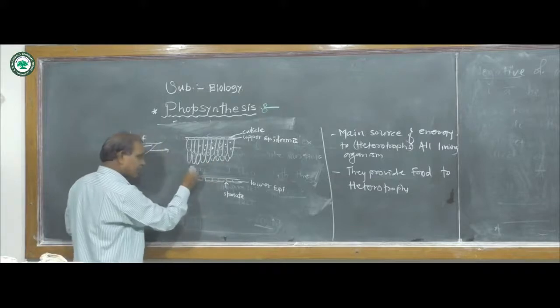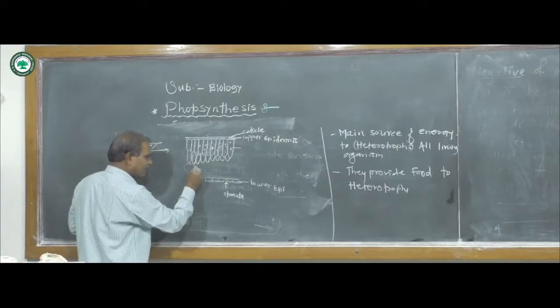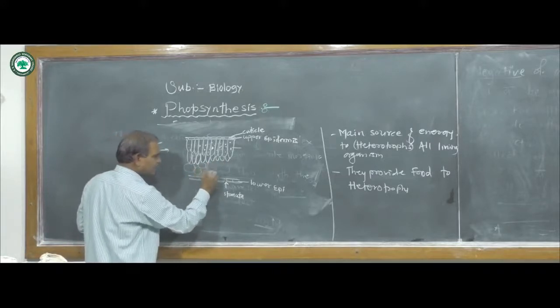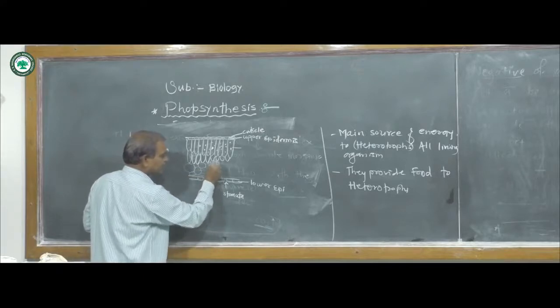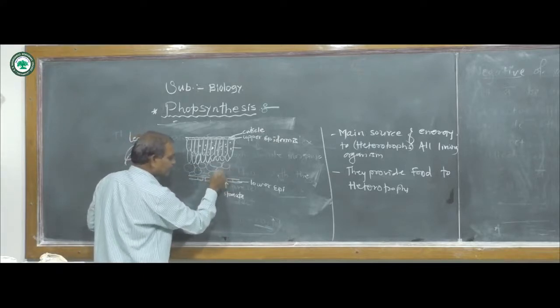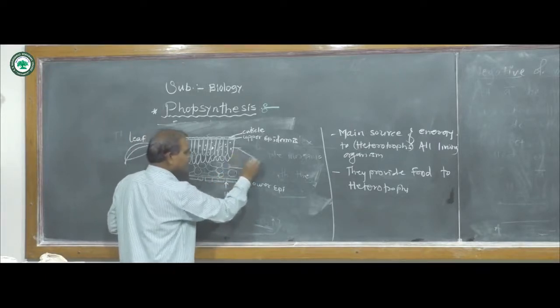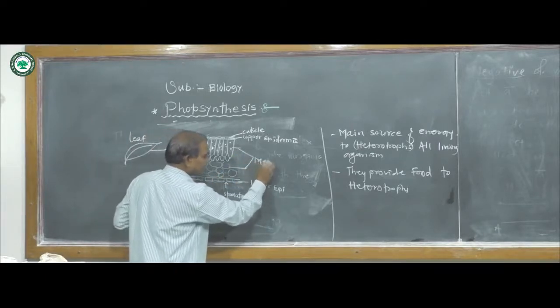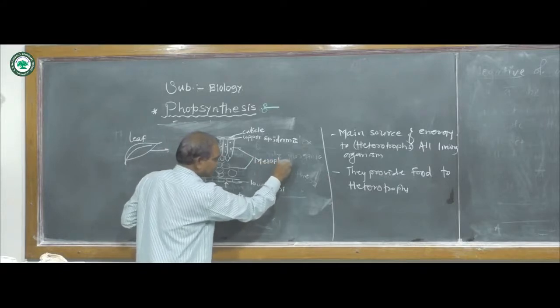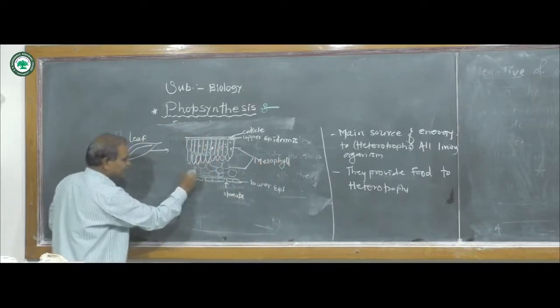Then towards the lower surface, there are irregularly spherical shaped cells, which are also mesophyll cells.